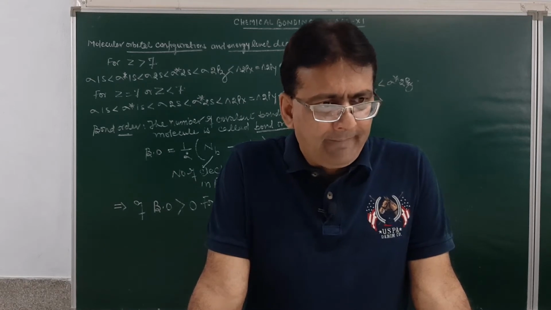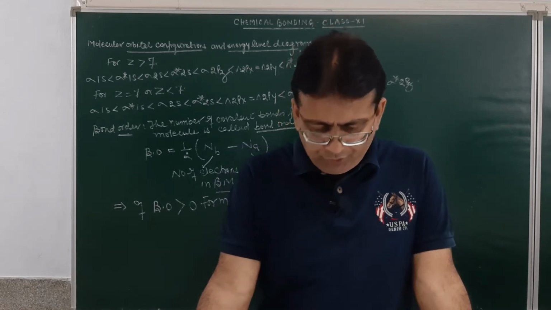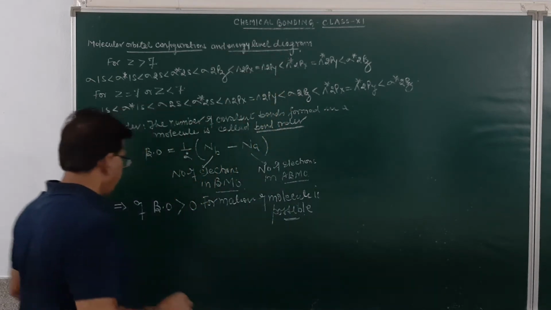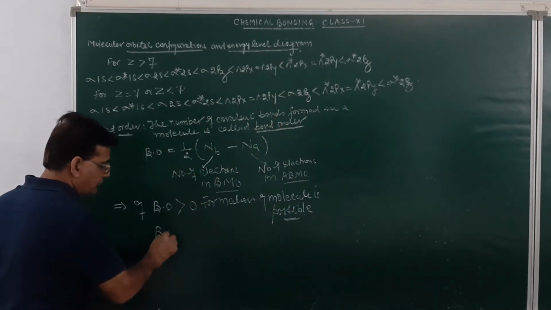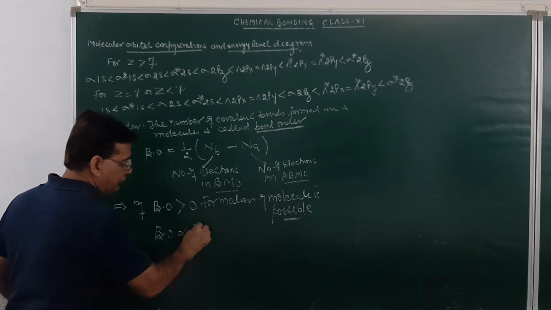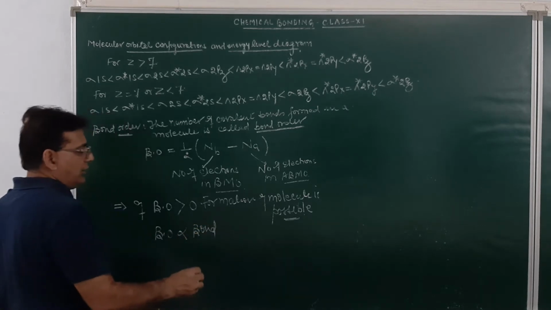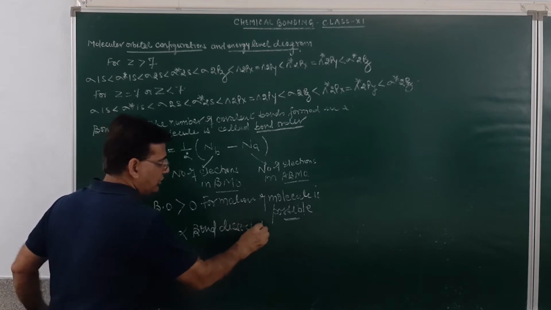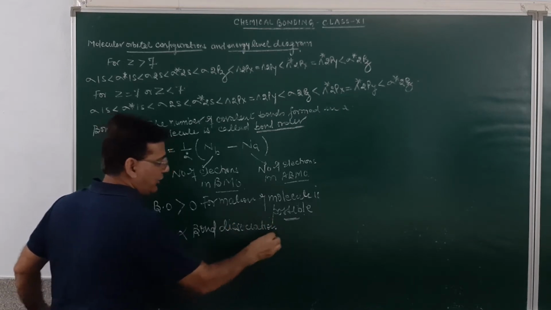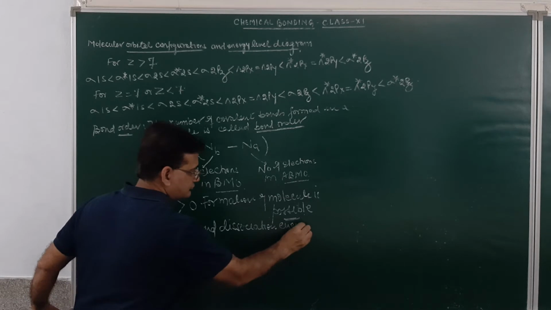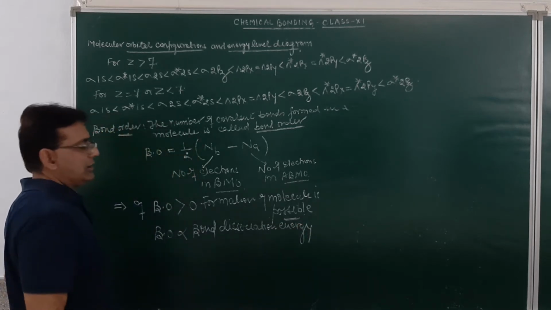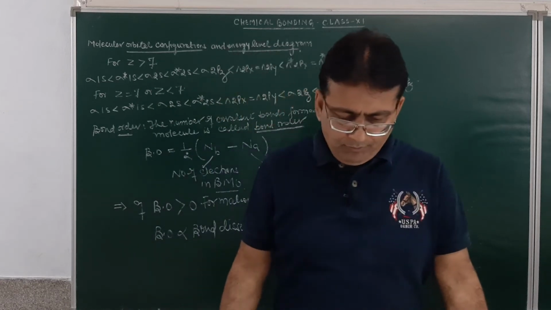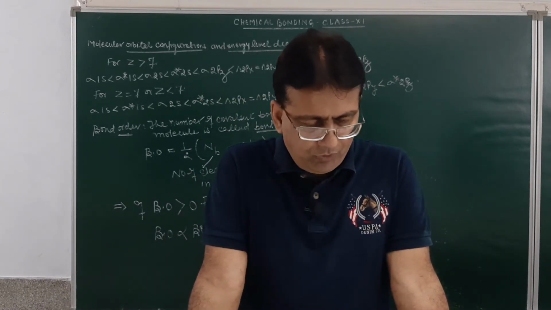Bond order is directly proportional to bond dissociation energy. Am I clear? The higher the bond order, the higher the bond dissociation energy.